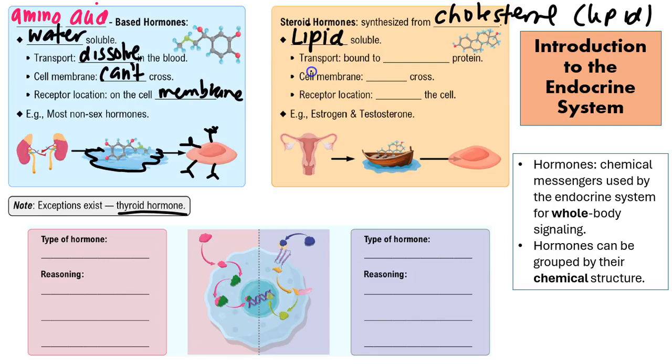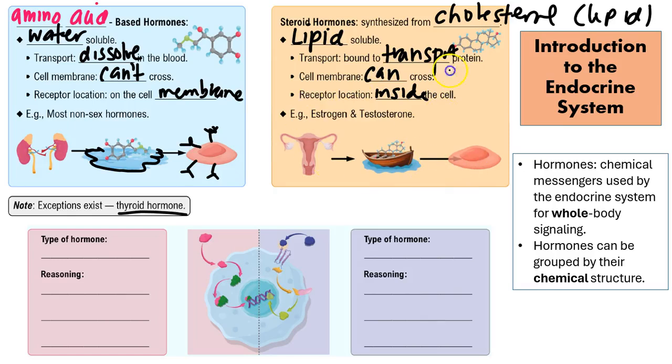But because they're hydrophobic, can they just move around easily in the blood, which is water-based? No. They have to be bound to a transport protein. Without the transport protein, you're not going to be transporting these hormones around the whole body. Okay? So, yes, they can cross the cell membrane. That means the receptor would be inside the cell. It doesn't need to be on the outside of the cell. It doesn't need to be embedded within the membrane anymore because these particular steroid hormones can actually cross that cell membrane and go inside the cell.